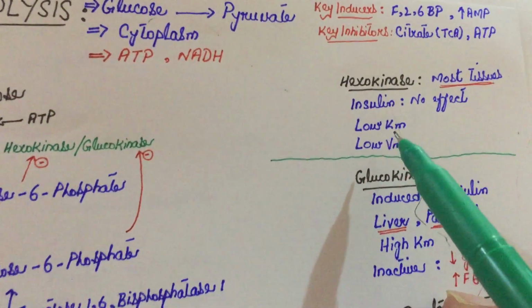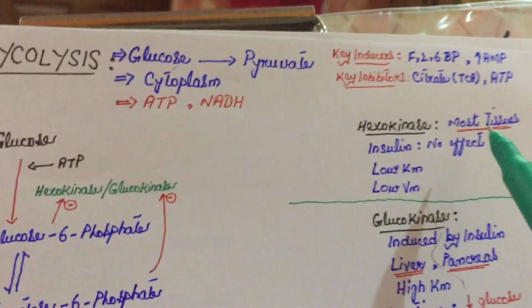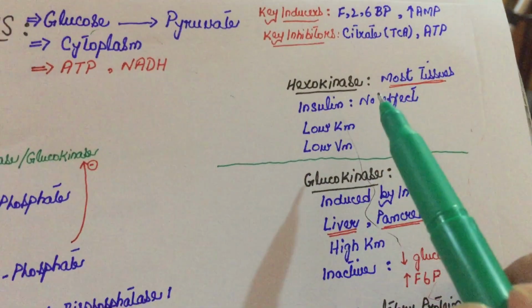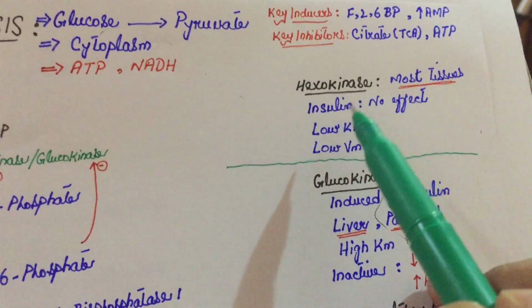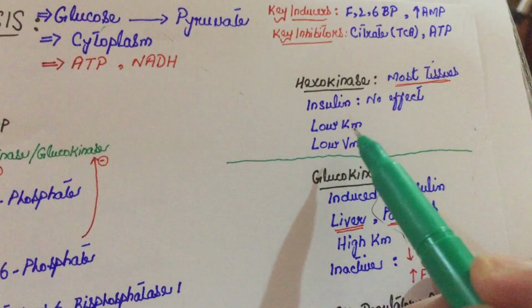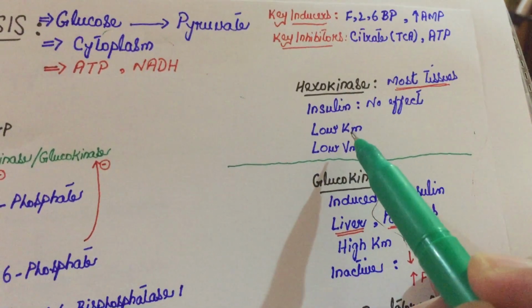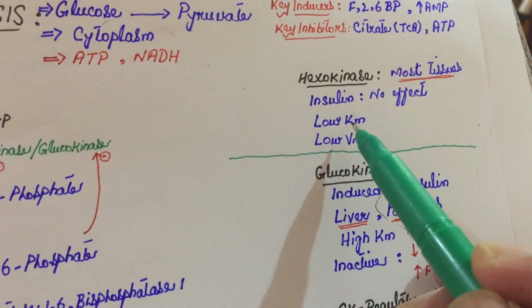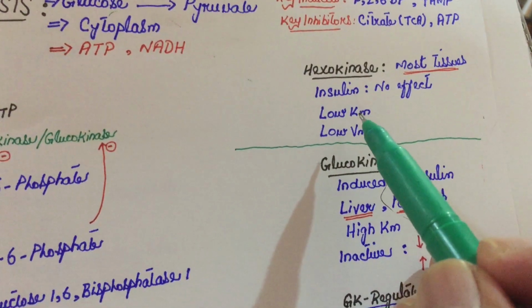I will tell you about these. Most tissues means that hexokinase is present in almost every tissue in our body. It is insulin independent, and low Km means it requires a very low value of glucose to start working.